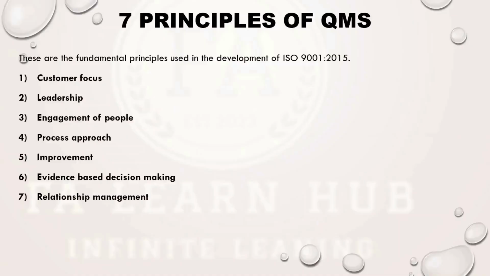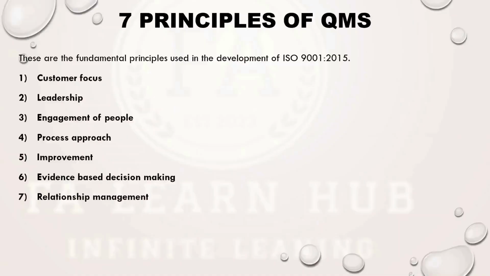Customer focus is the first one. Leadership is the second one. Third one is engagement of people. Fourth one is process approach. Fifth one is improvement. Sixth one is evidence-based decision making. Seventh one is relationship management. So these are the seven principles of quality management system.